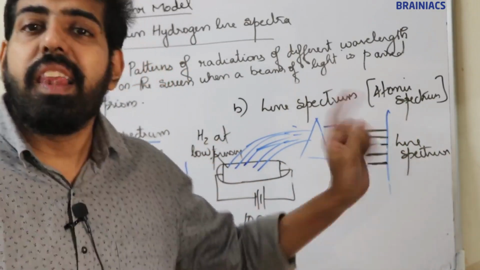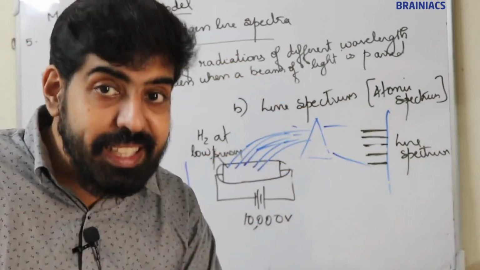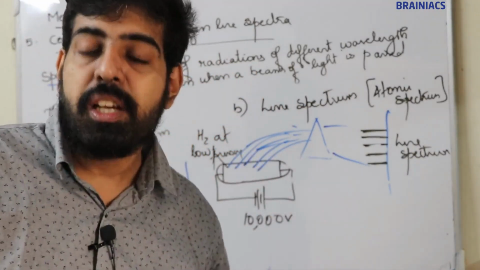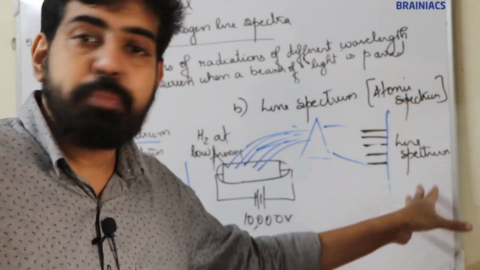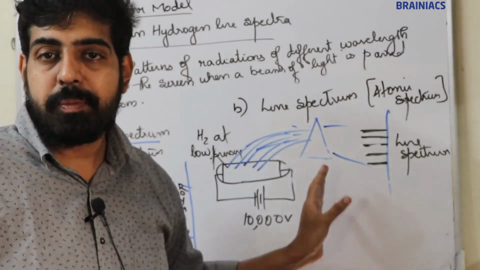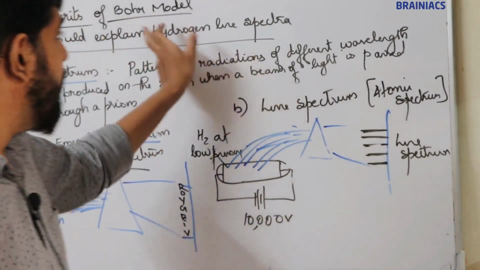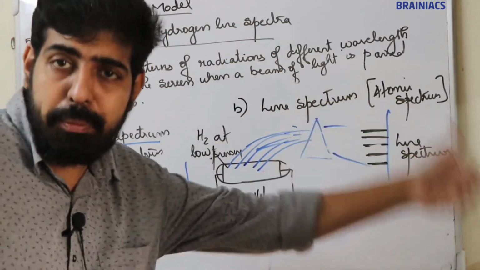For each and every atom, line spectra will be different. So we can say that line spectra are actually the fingerprint of elements. From the line spectra, we can identify the element. Okay, I think it's clear. Now, I'll explain hydrogen line spectra later after discussing absorption spectra.